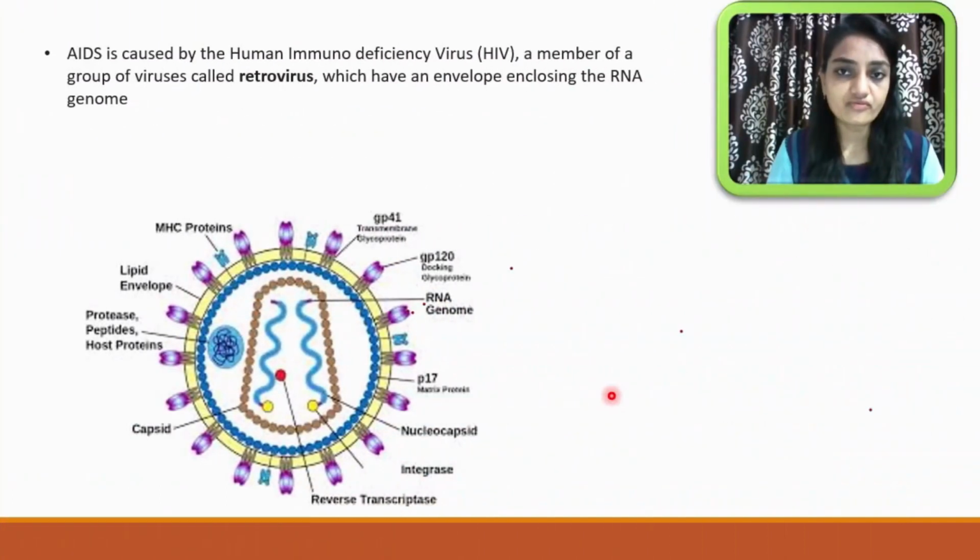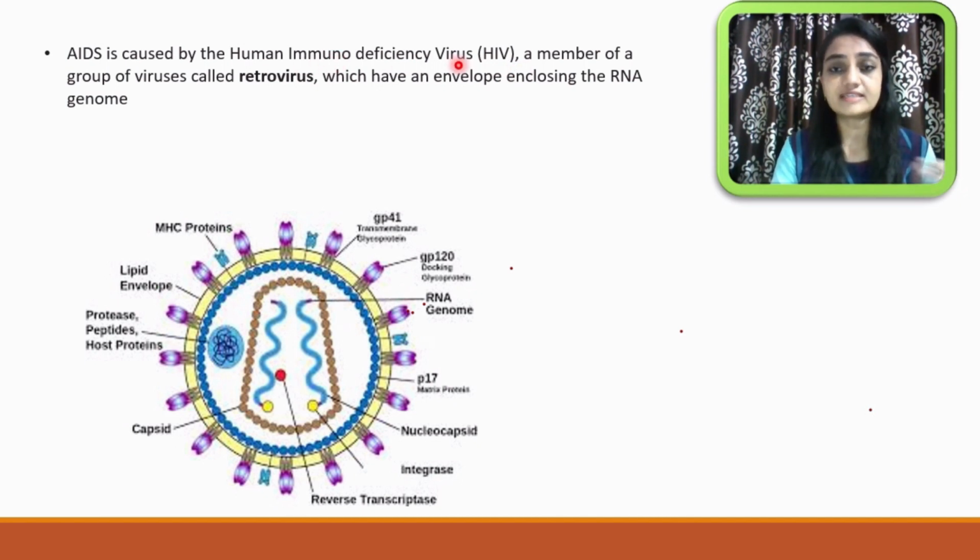Before we go further, let me explain the causative agent of this disease, which is grouped under the viruses. AIDS is caused by the human immunodeficiency virus, in short HIV. Why is it called an immunodeficiency virus?